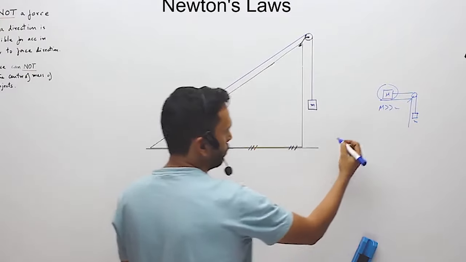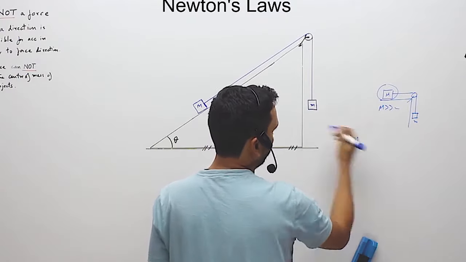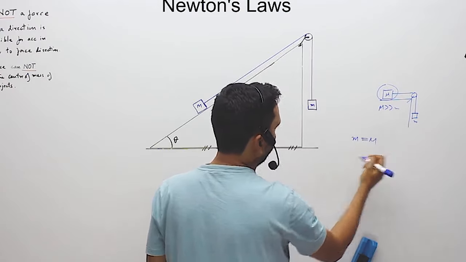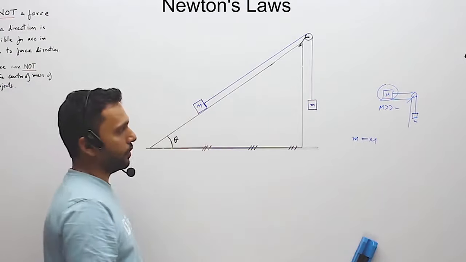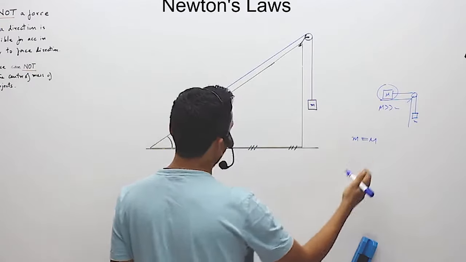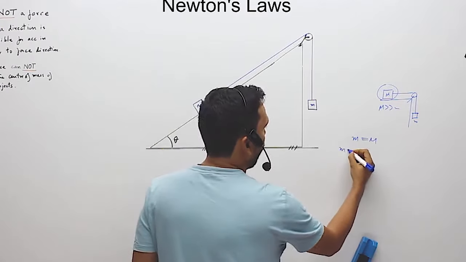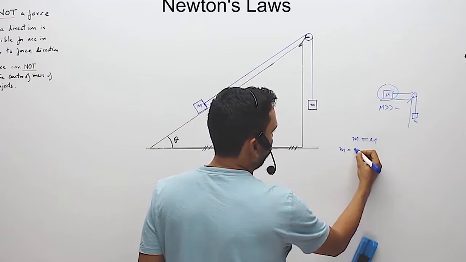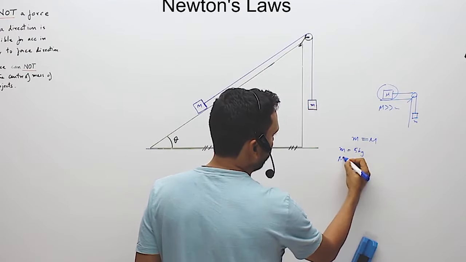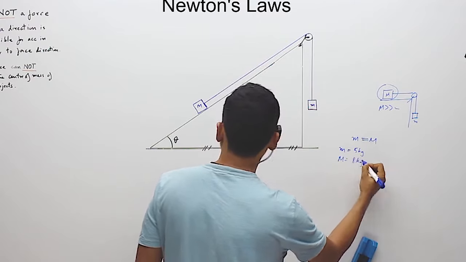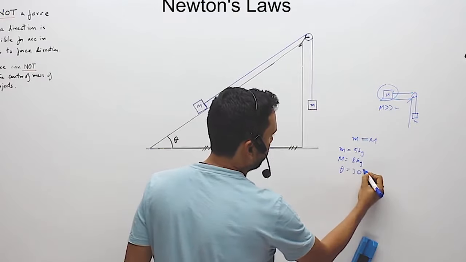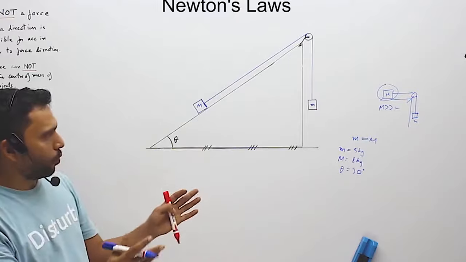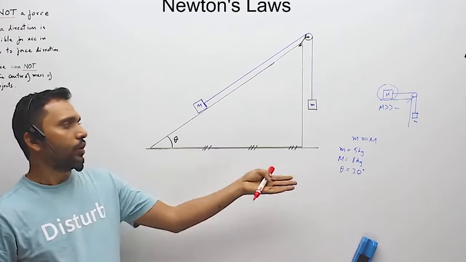So let me ask you one simple question before we proceed. If m is equal to capital M in this case, which way is the mass going to go? I guess you have guessed it right. Let me put a value and put another question now. If m is equal to say 5 kgs and capital M is say 8 kgs and this angle theta was equal to 30 degrees, which way will it go? What do you feel, which way will it go?